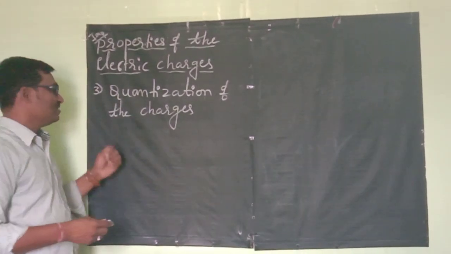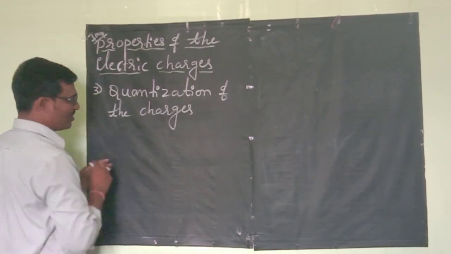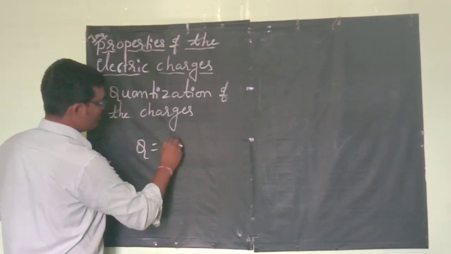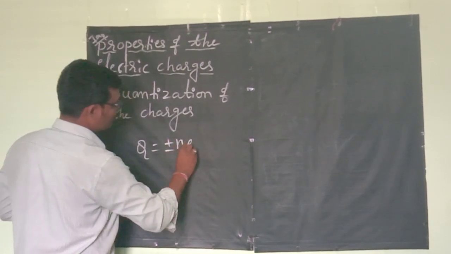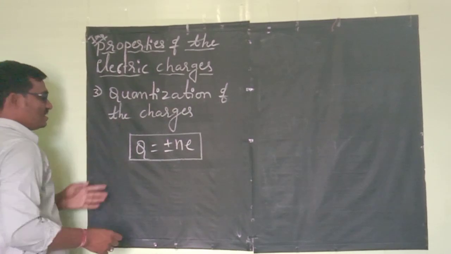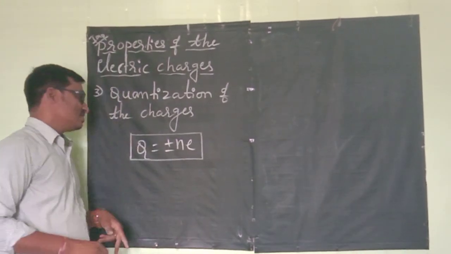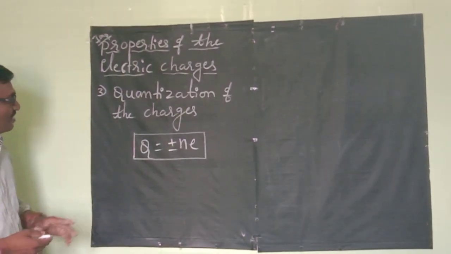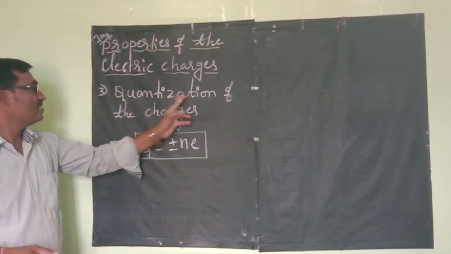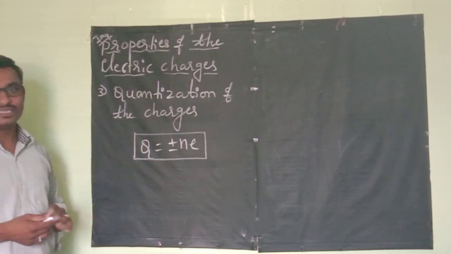Here we have the formula for quantization of the charge: Q is equal to plus or minus N into E. This is a very important formula. They can ask more problems on this formula. Clear? Are you understanding what is the meaning of quantization of the charge?